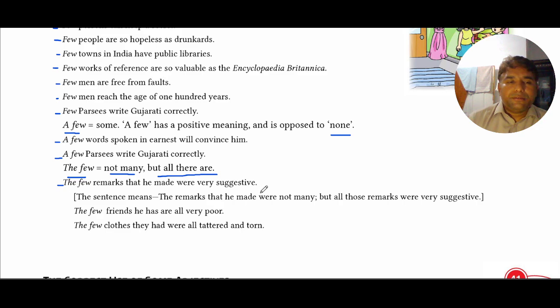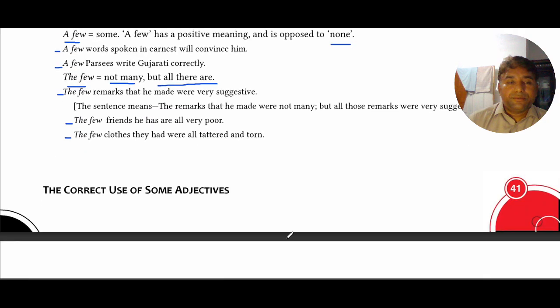That he made very few remarks. The number of remarks that he made was very small. But whatever remarks he made were all very suggestive. The few friends he has are all very poor. The few clothes they had were all tattered and torn.